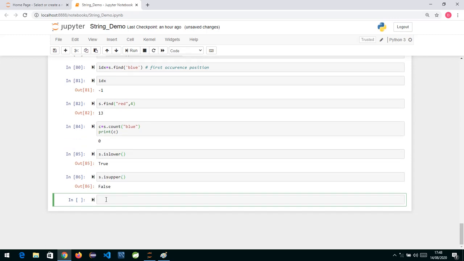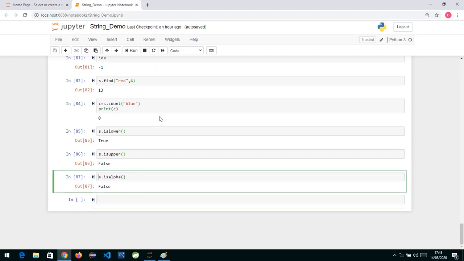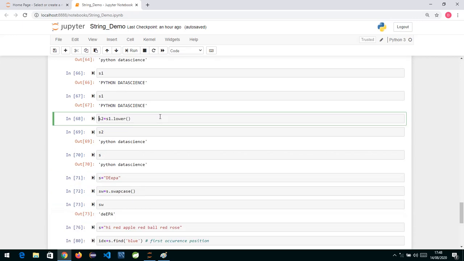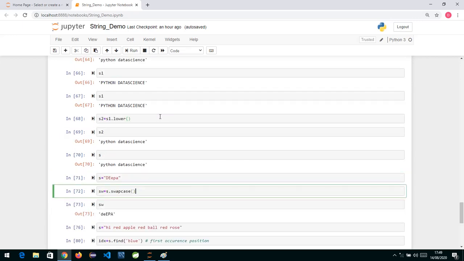Now similarly, if you want to check if this whole string contains only alphabets or not, we can use the method isalpha. If it is alphabetical, it will return you true. The target string should contain only alphabets; if it contains anything else, it will return false. You can see in S we have spaces and everything, so it's showing false. Let me give an example.